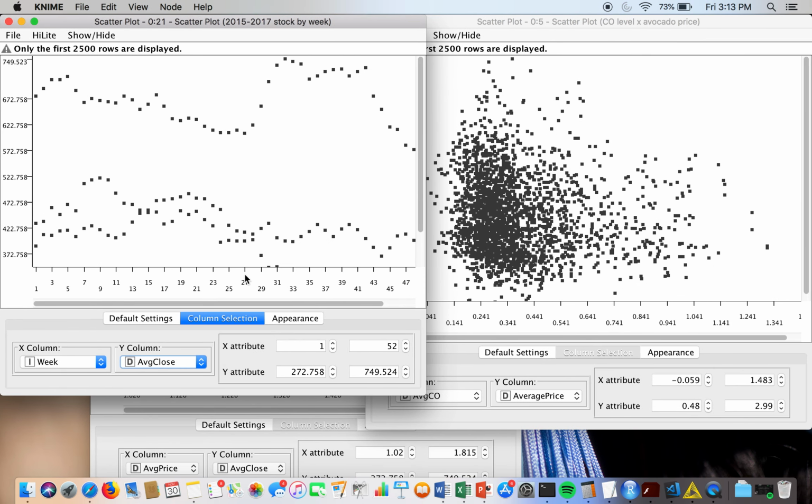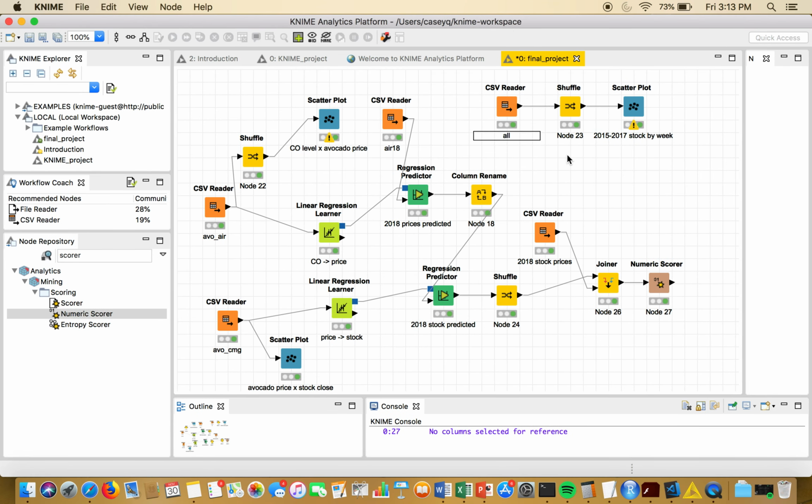And you can see the scatter plot here of the Chipotle stock prices by week. You can see they fluctuate but are pretty stable by year, but you can see clearly that there's one year that was much higher than the others, and also had a lot more variation. That just kind of gives us an idea of what to expect when we predict our stock prices.